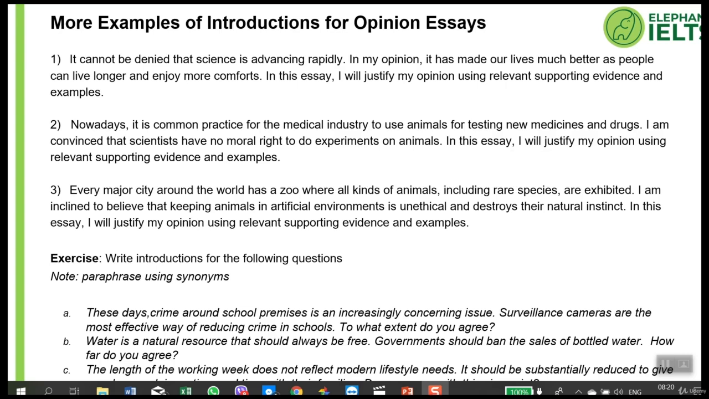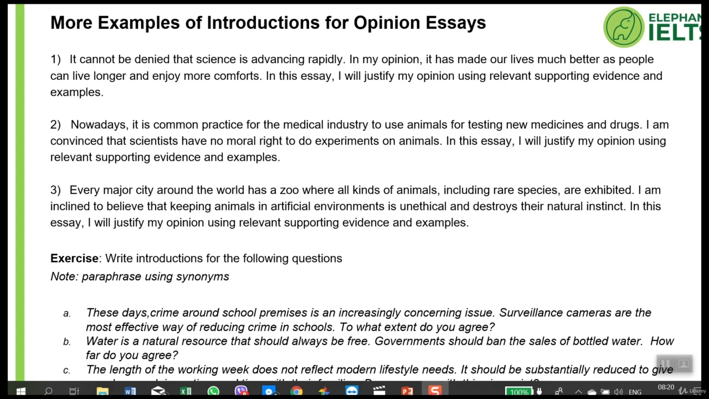Let's look at number 2. Nowadays, it is common practice for the medical industry to use animals for testing new drugs and medicines. I'm convinced that scientists have no moral right to do experiments on animals. In this essay, I will justify my opinion using relevant supporting evidence and examples. So, what is this question about? What are they asking us?